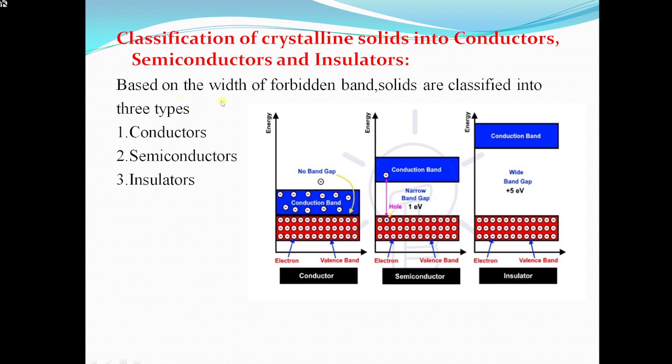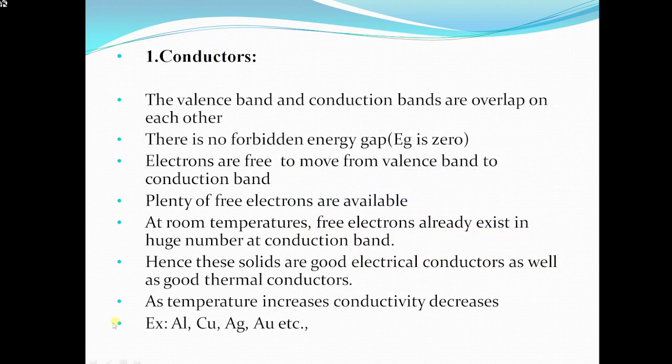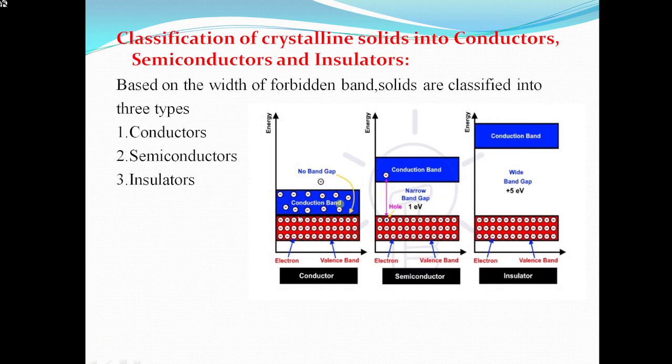Depending on the width of the forbidden gap, solids are divided into three types: conductors, semiconductors and insulators. In conductors, there is no gap between the valency band and conduction band. They overlap on each other. In semiconductors, there is a small gap between the valency band and conduction band. Next, in insulators, there is a large gap between the valency band and conduction band.